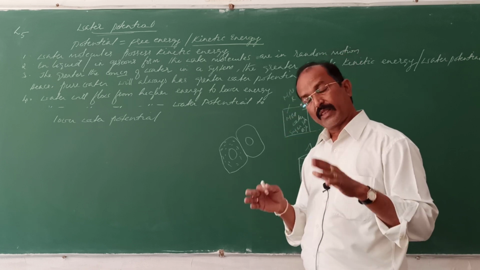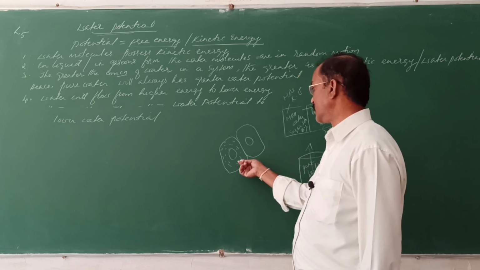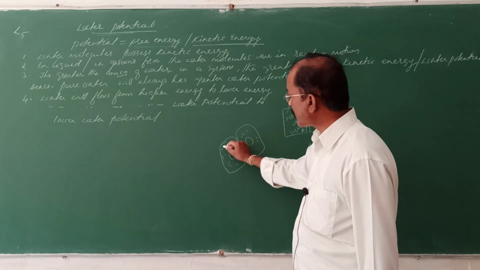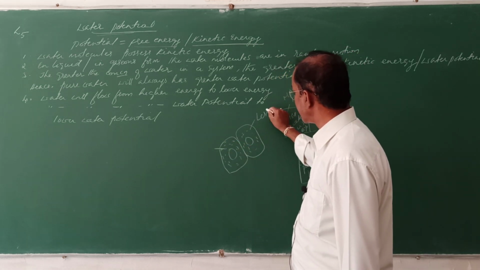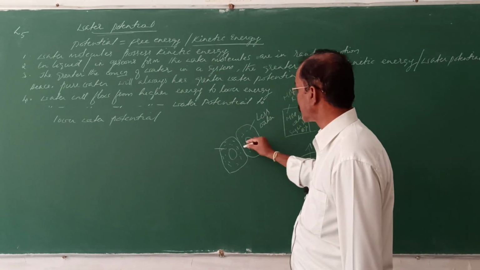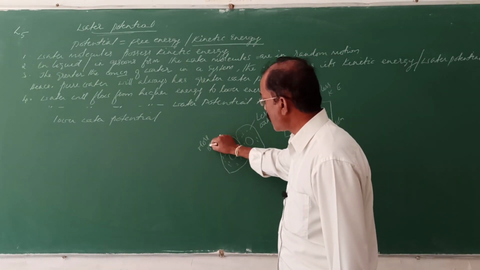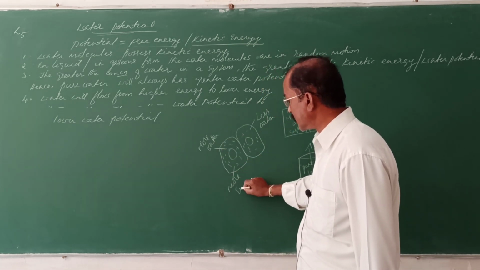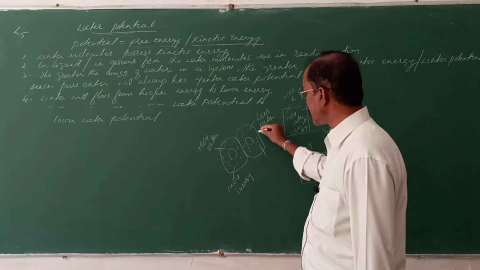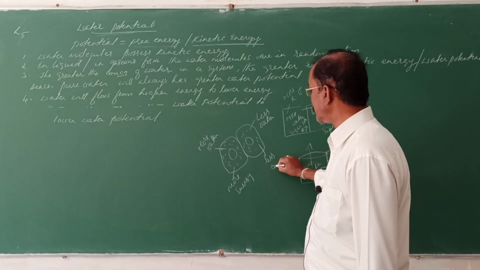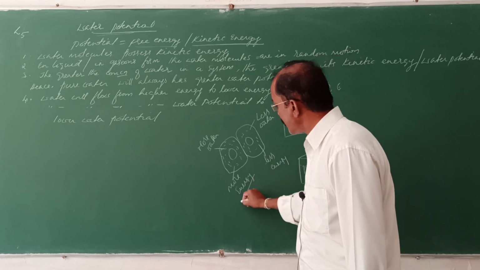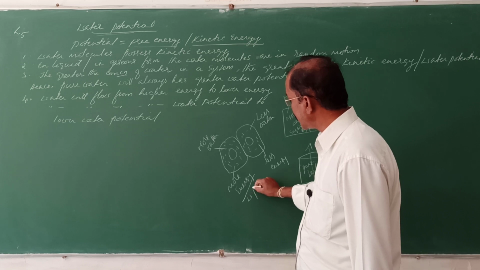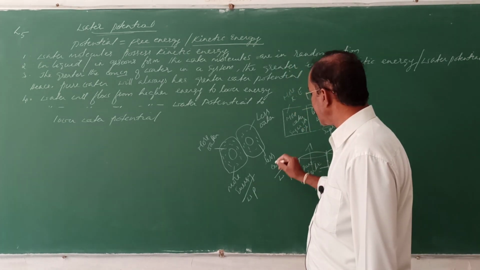Then also we can compare the two cells, which has more water and which has less water. Here water is more, here water is less. If there is more water, it means more energy, kinetic energy will be more. Here less water means less energy. Or here water potential is more, here water potential is less.